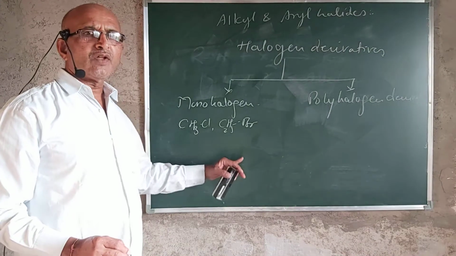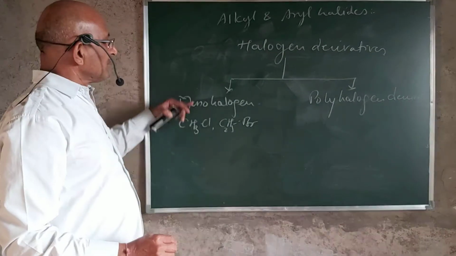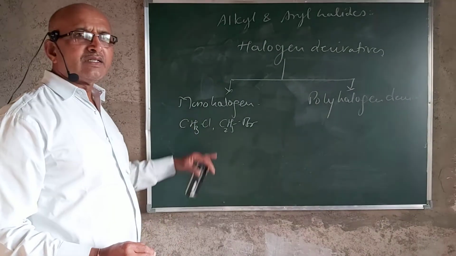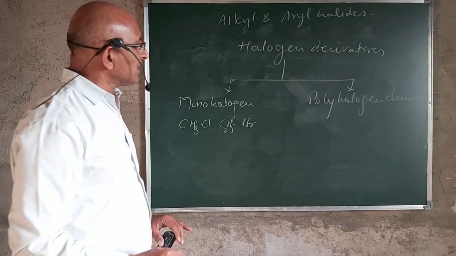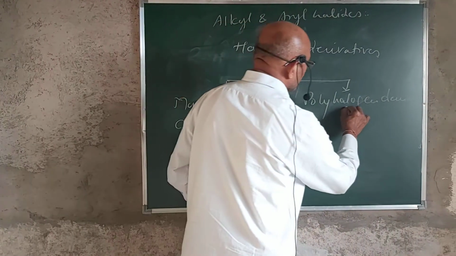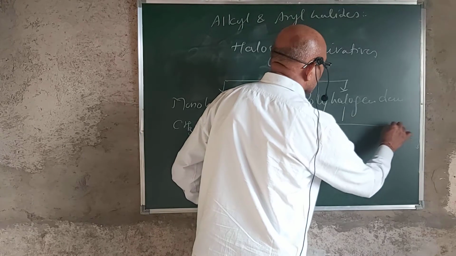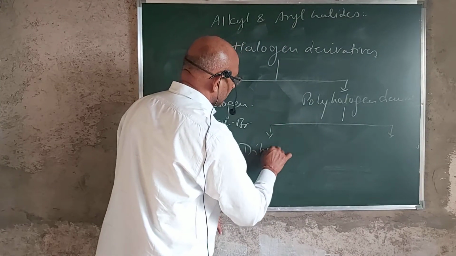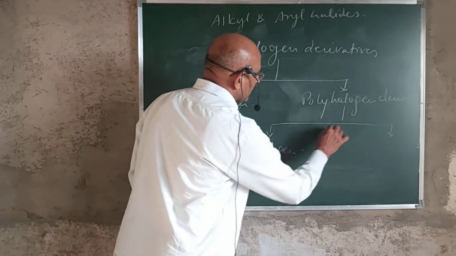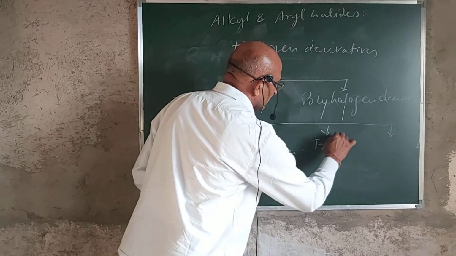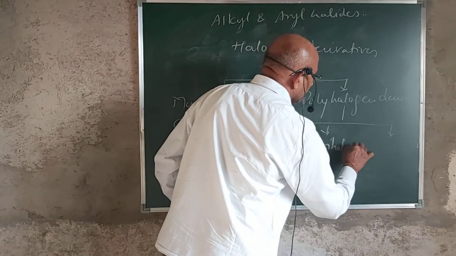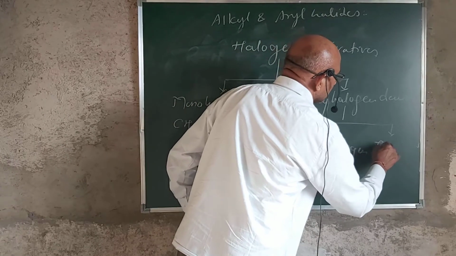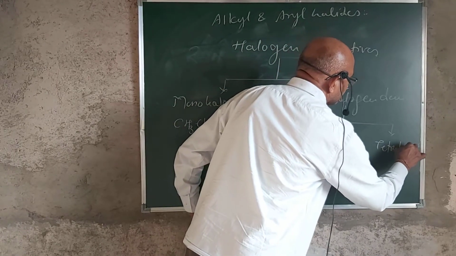Depending upon the number of halogen atoms present in a molecule, this type of alkyl halides are termed as monohalogen derivatives. And the polyhalogen derivatives are classified as dihalogen derivatives, then trihalogen derivatives and the tetrahalogen derivatives.